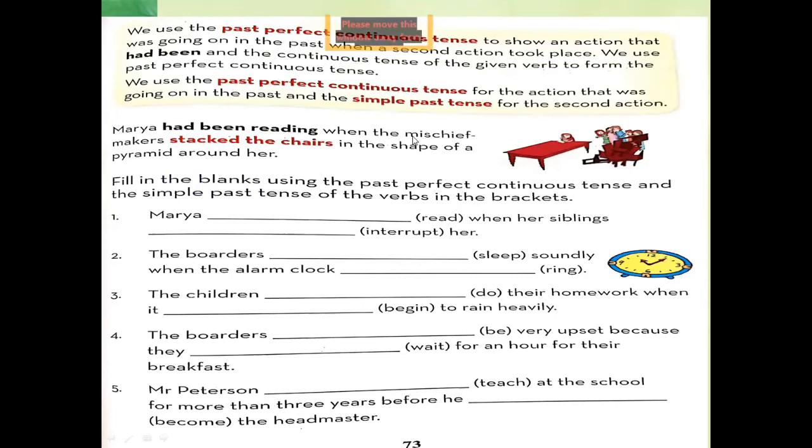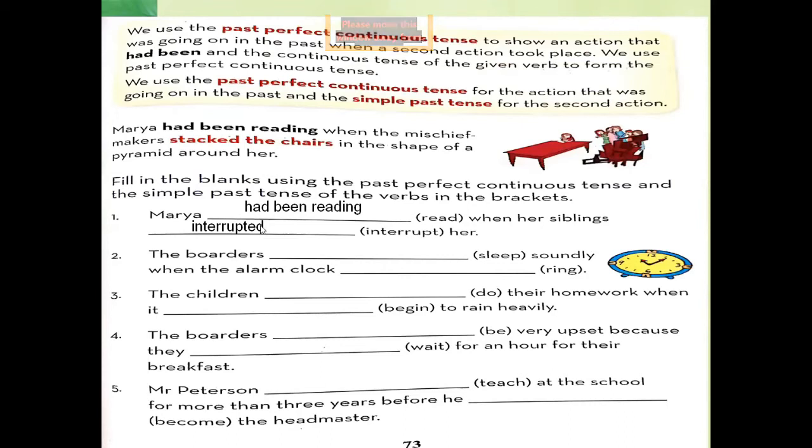Okay, students, have a pencil in your hand and solve this exercise with me. Fill in the blanks using the past perfect continuous tense and the simple past tense of the verb in the bracket. Maria had been reading when her siblings interrupted her.